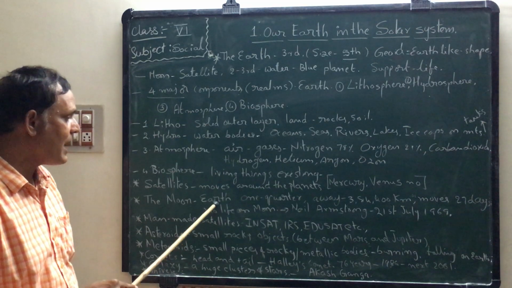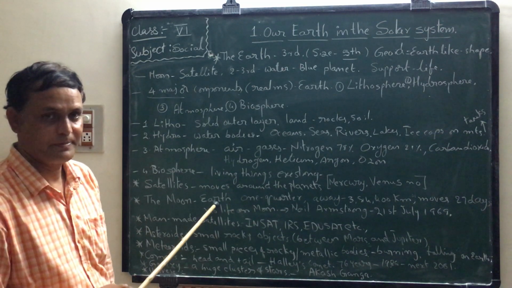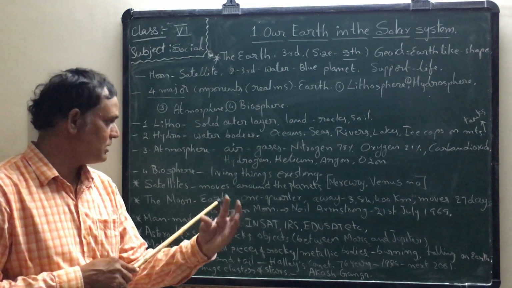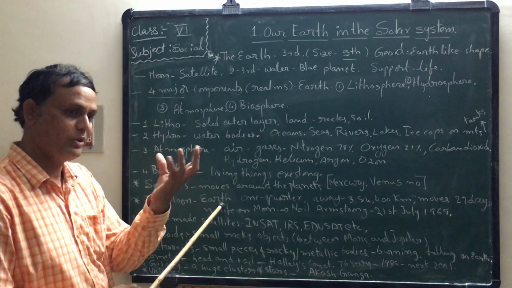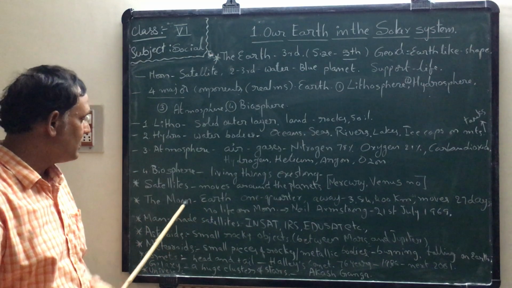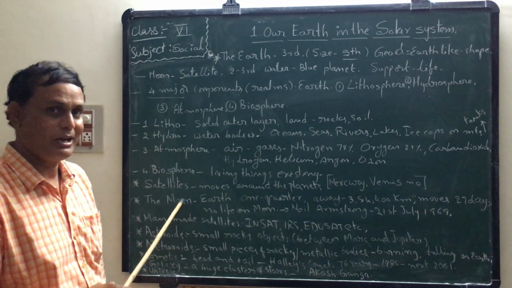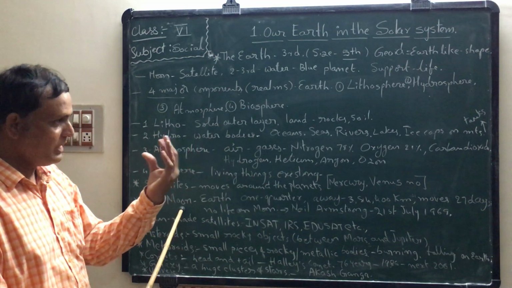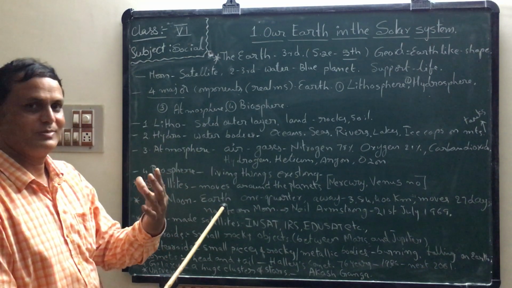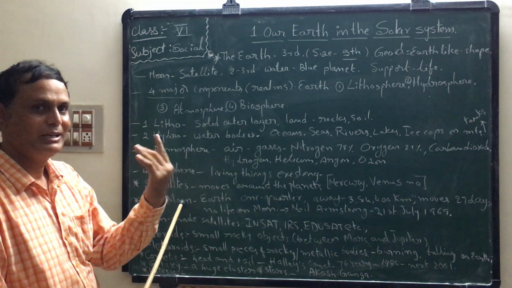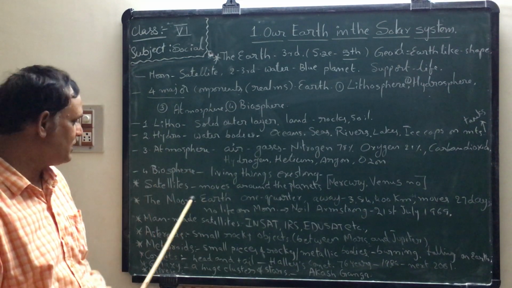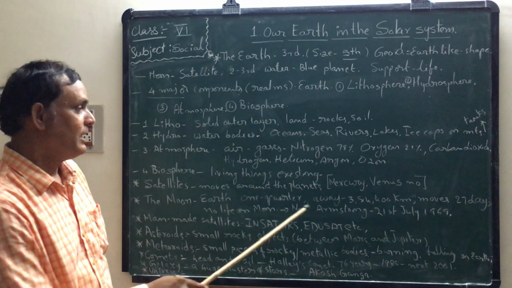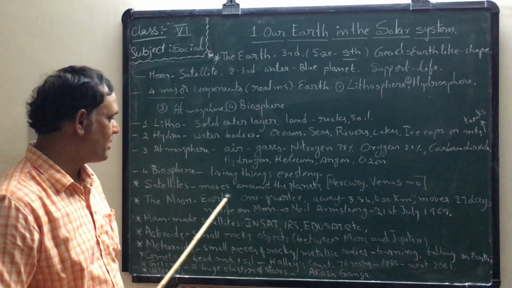Actually, Earth is revolving and moving around the Sun. The Moon, the satellite of the Earth, also moves around the Earth, because satellites move around the planets. So it is far away from Earth.